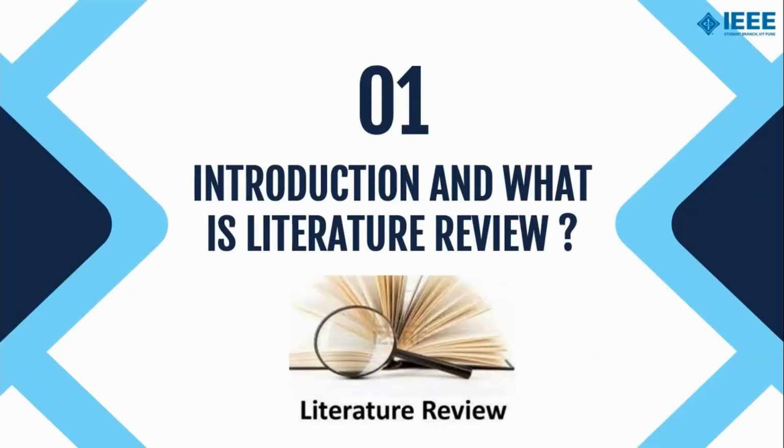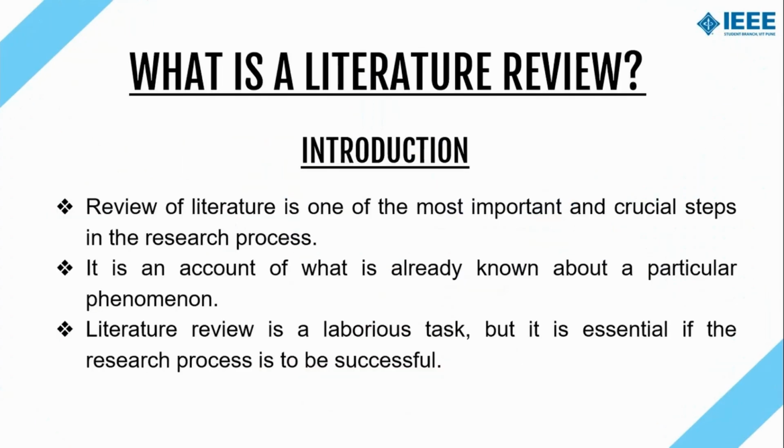So let's begin by trying to answer a simple question. What exactly is a literature review? During the initial few minutes, we'll try to get a basic idea of it. A literature review is nothing but a combination of two words, that is literature and review. Literature simply means a scholarly article or a publication which has been written on a particular topic. It may include journal articles, research reports, government reports, etc. And review is nothing but a simple process of careful selection of those literatures which are relevant to your topic or your research domain along with its interpretation and evaluation.